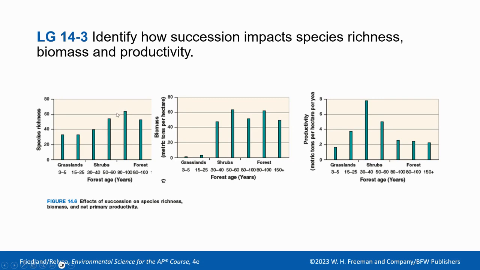So then it makes sense that our species richness would go down because we have fewer species in the area because they can't compete anymore or they're dying. Biomass makes sense again. Grass didn't have a lot of biomass, but then as we continue to move toward the forest, that soil is going to be a lot more nutritious. So then things like shrubs can move in. Eventually the shrubs are going to outcompete each other based off of the resources there and start to die off. And then we get our forest moving in, right?